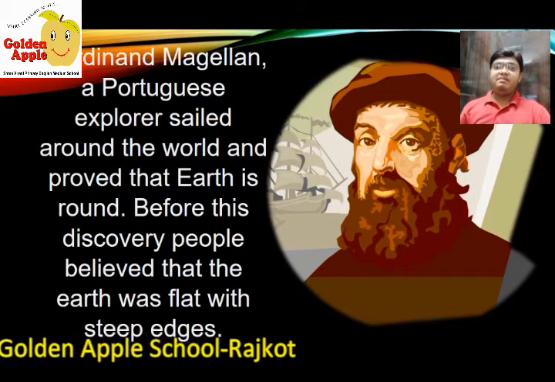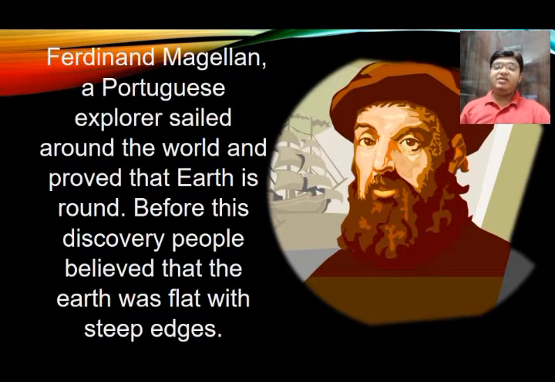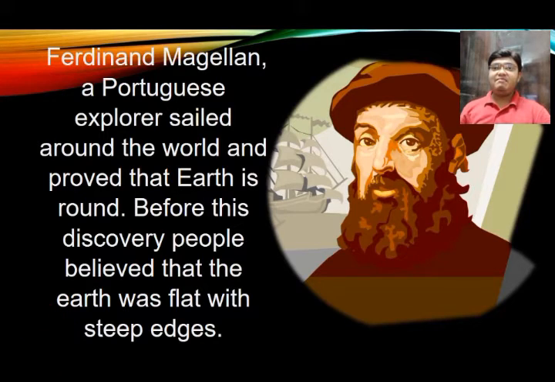Before this discovery, people believed that the Earth was flat with steep edges. So if people went to the corner of the Earth, they would fall down. But this great man, Ferdinand Magellan, started his journey from Spain towards the west with his crew members. Three years later he came back to the same place, so this proved that the earth is round. If the earth were not round, he would have fallen down from the edges of the earth.